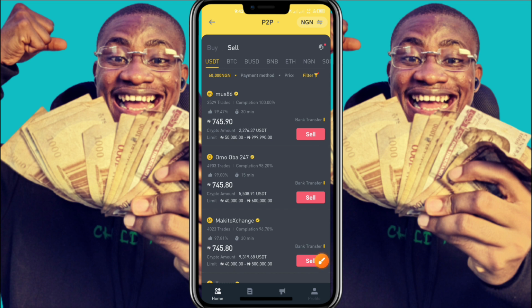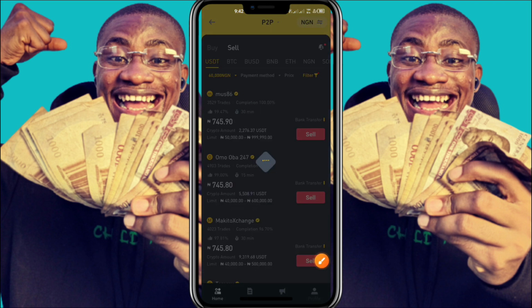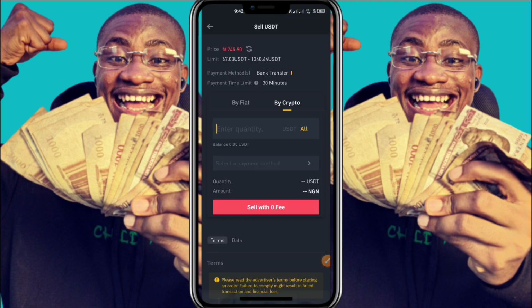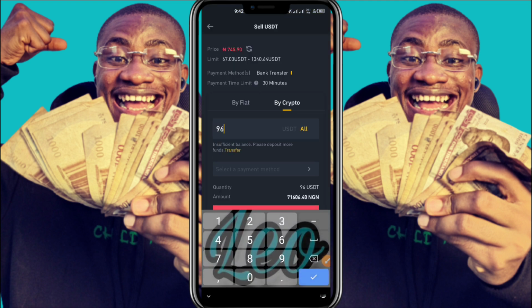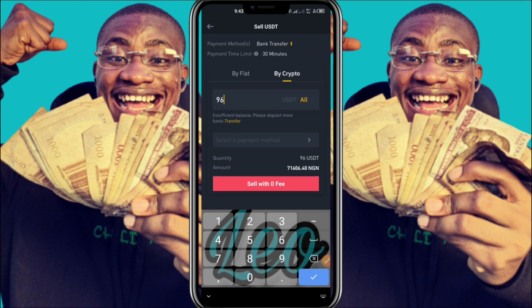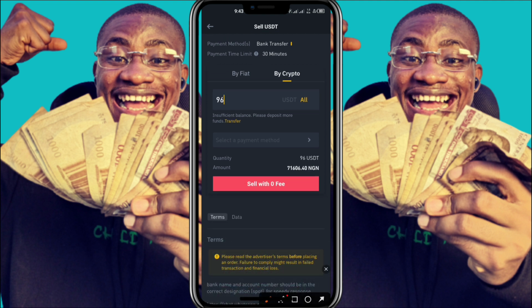Now we're going to use a random merchant. All right, so let's choose this first one to sell the 96 USDT. All right, so we're going to type in the 96 USDT here. Now over here for 96 USDT, we are going to be getting 71,600 naira. That is how much we are going to be getting. So we are going to be making a profit of 1,600 naira per trade.